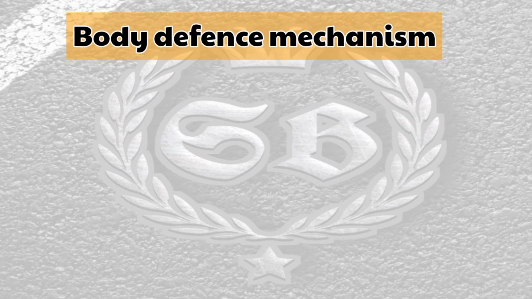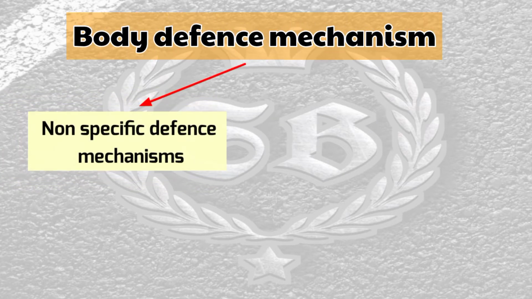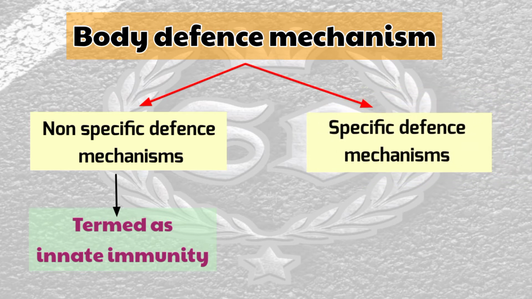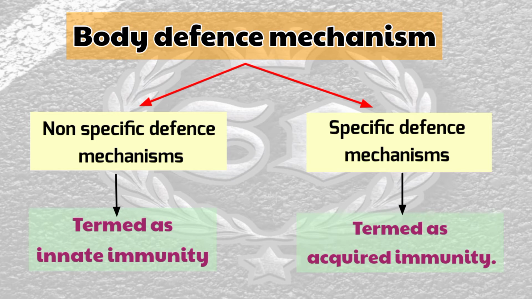The body has two defense mechanisms. First is the non-specific defense mechanism. It's collectively termed innate immunity. Second is the specific defense mechanism. It's collectively termed acquired immunity.